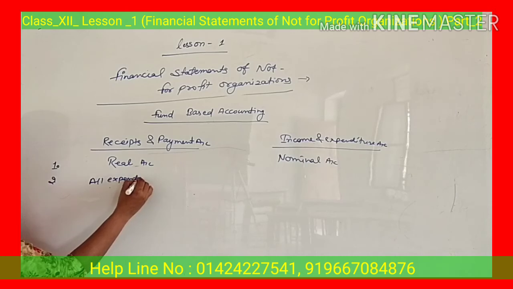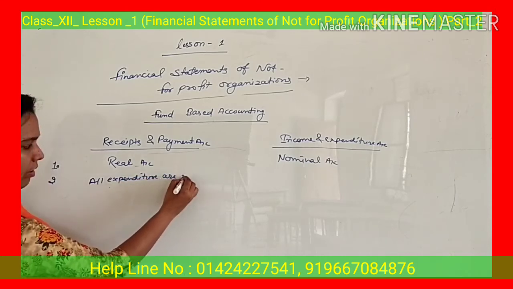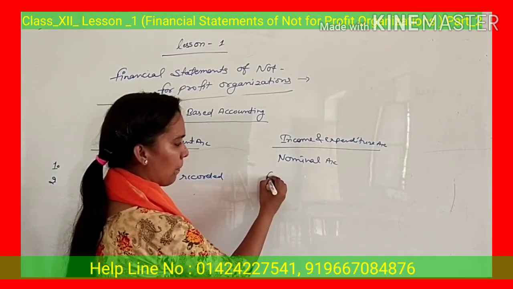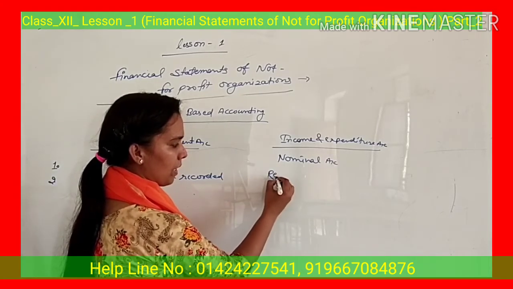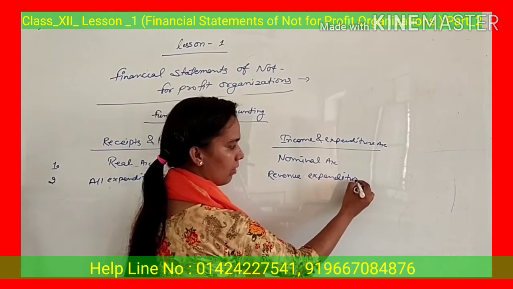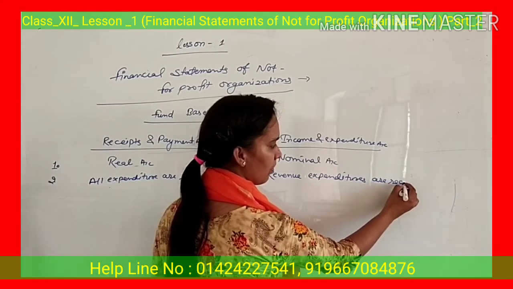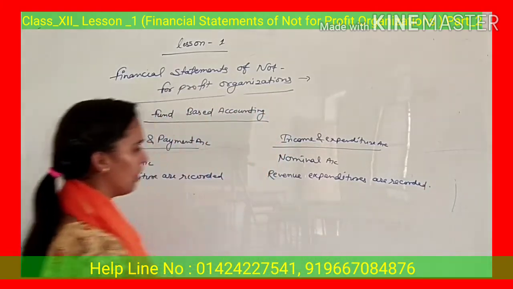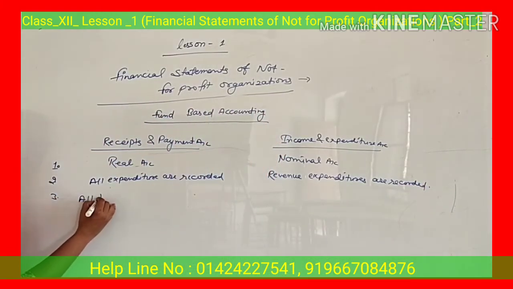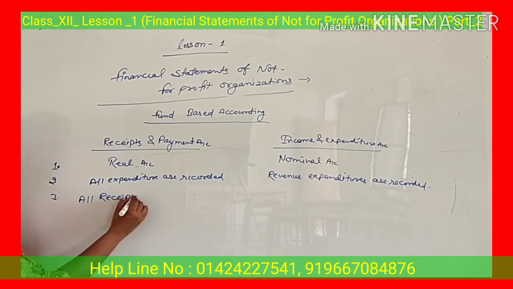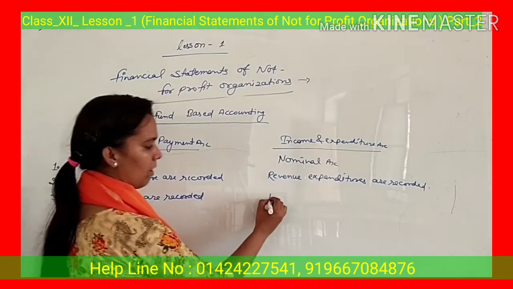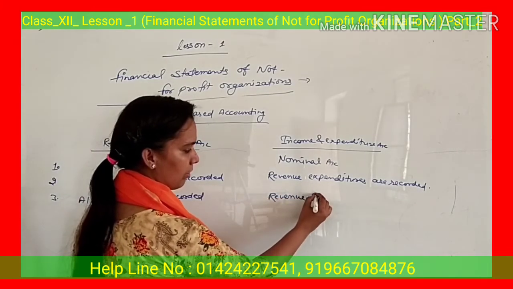All expenditures are recorded, but in income and expenditure account only revenue expenditures are recorded. In the same way, you can tell about receipts. All receipts are recorded, but in income and expenditure account only revenue receipts are recorded.